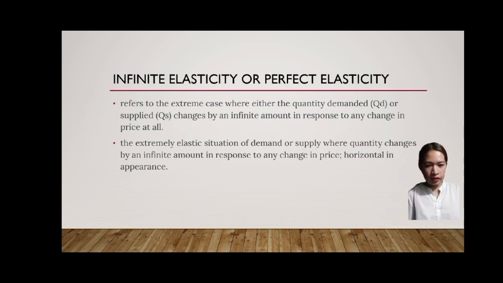The first case, infinite elasticity or perfect elasticity, refers to the extreme case where either the quantity demanded or supplied changes by an infinite amount in response to any change in price at all. Demand curves are horizontal, as shown in Figure 1.